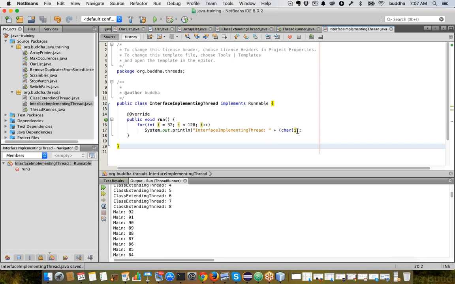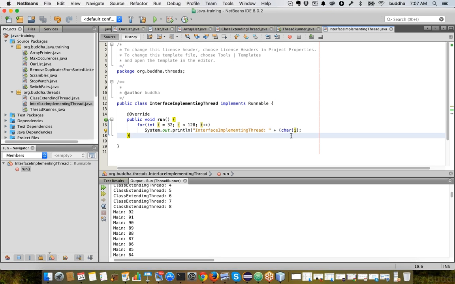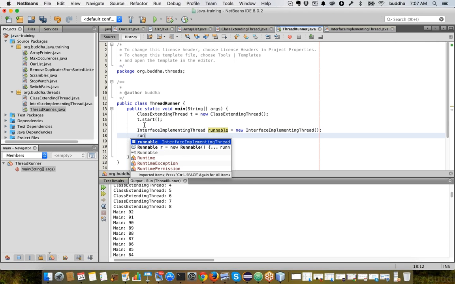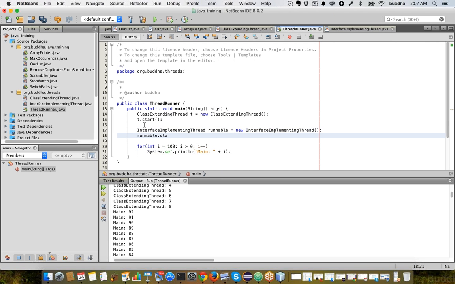So now what we are doing is we are trying to print the ASCII characters from 32 to 128, just to see the difference. Now, as we have started this thread, we can also start the other thread here itself. But as I said, we have to create an object of the interface implementing thread. But if you see, Runnable has no start method at all. We cannot start it.